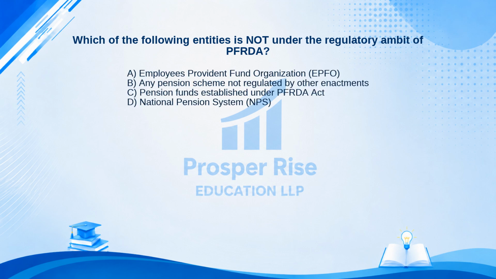Here are your options. A. Employees Provident Fund Organization, EPFO. B. Any pension scheme not regulated by other enactments. C. Pension funds established under PFRDA Act. Or D. National Pension System, NPS. Take a moment to pause the video and decide.